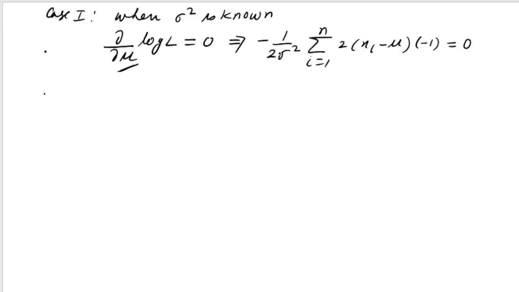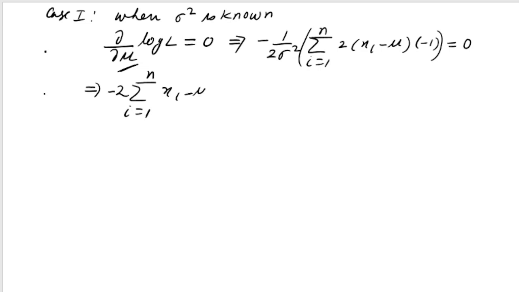Now let us focus on this term. Minus 1 by 2 sigma square can't be 0, so certainly this term here should be equal to 0. So I write summation i varies from 1 to n, and this minus 2 can be taken out again.